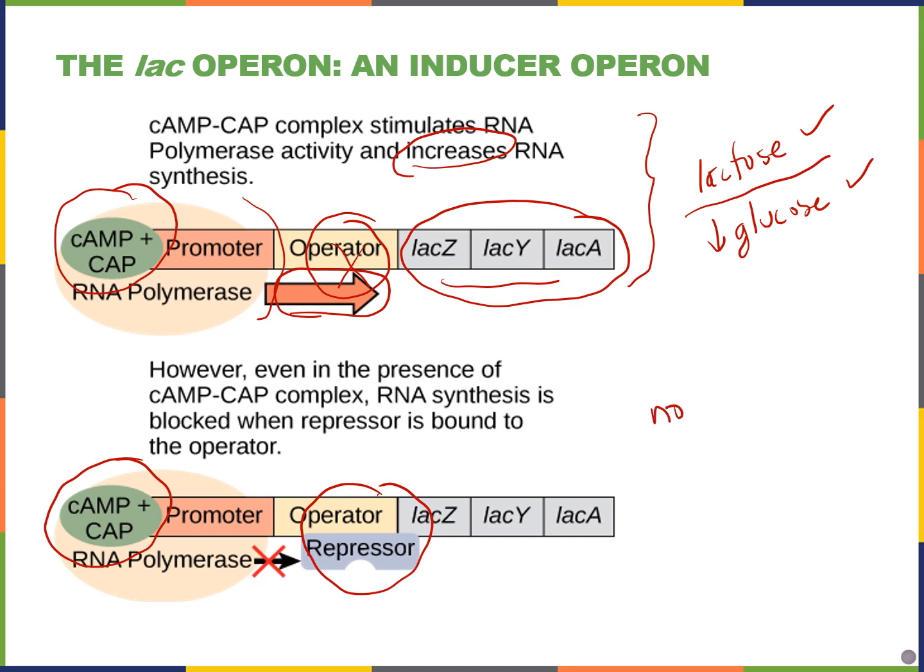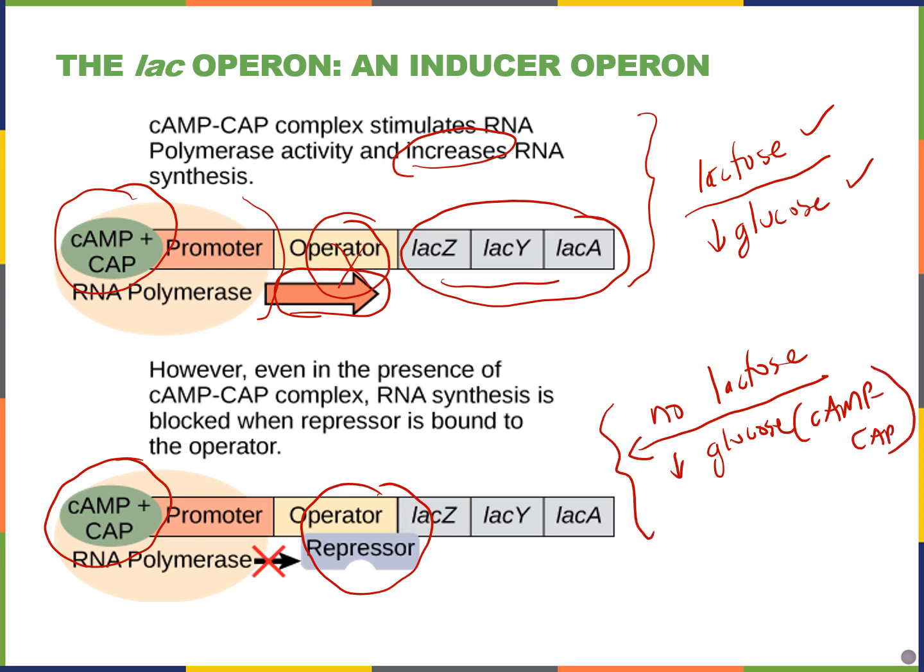So you have to have both lactose present and the CAP-cAMP if you want high rates of messenger RNA transcription of these lactose metabolism genes.